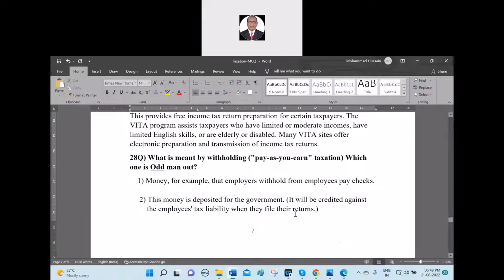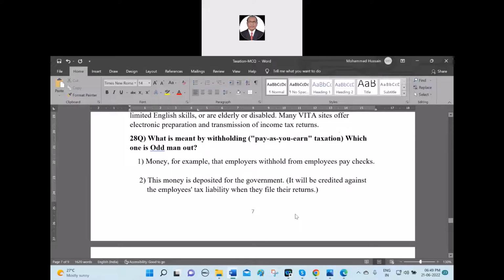Okay, next question. What is meant by withholding? Pay as you earn taxation, within parentheses. Which one is the odd man out? Number 1, money, for example, that employers withhold from employees' paychecks.